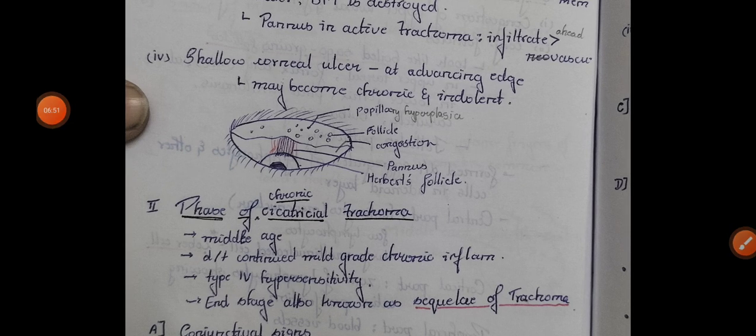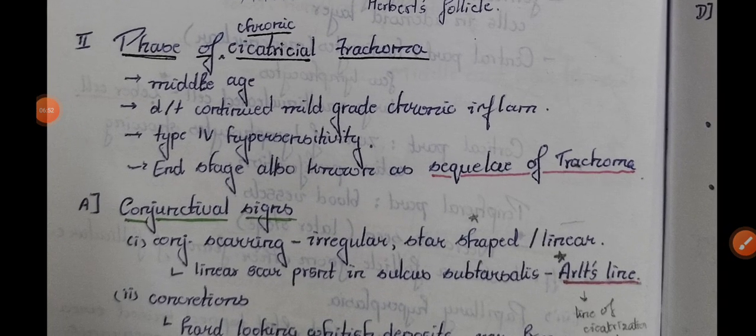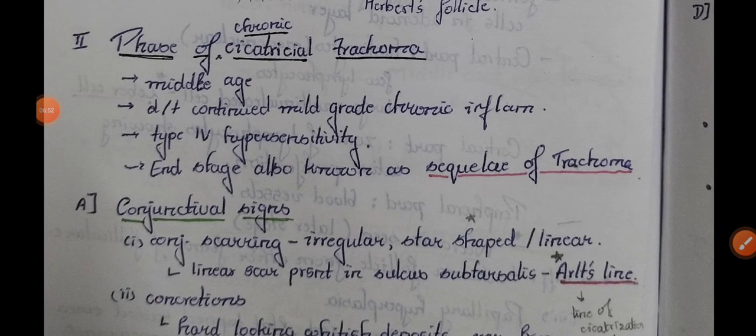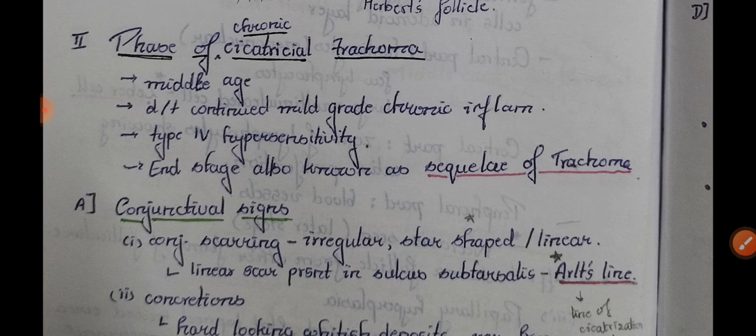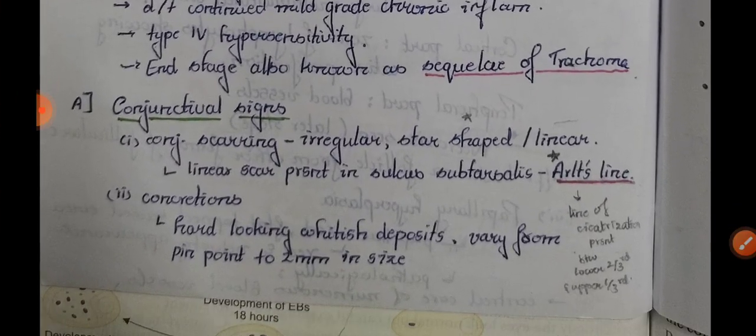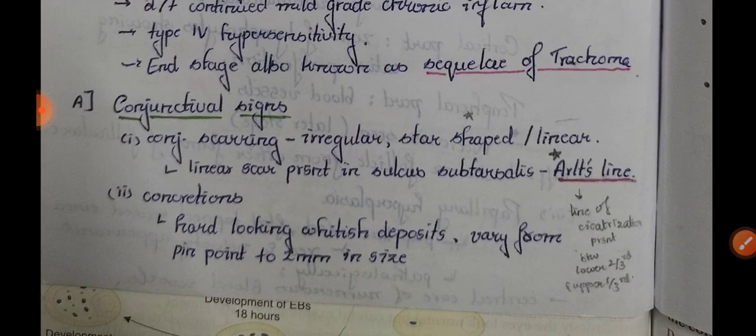Now coming to the phase of cicatrizing trachoma. It is seen in middle age due to continued mild grade chronic infection, mild grade chronic inflammation. It is a type IV hypersensitivity reaction, and this stage is also known as the sequelae of trachoma. The phase of cicatrizing trachoma also has two stages: conjunctival signs and corneal signs are present in the cicatrization phase.